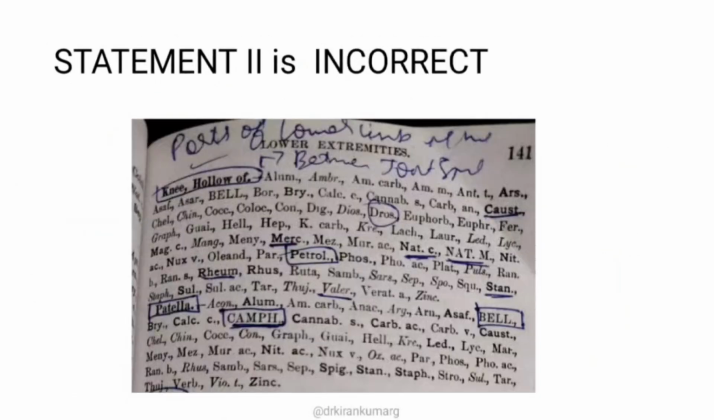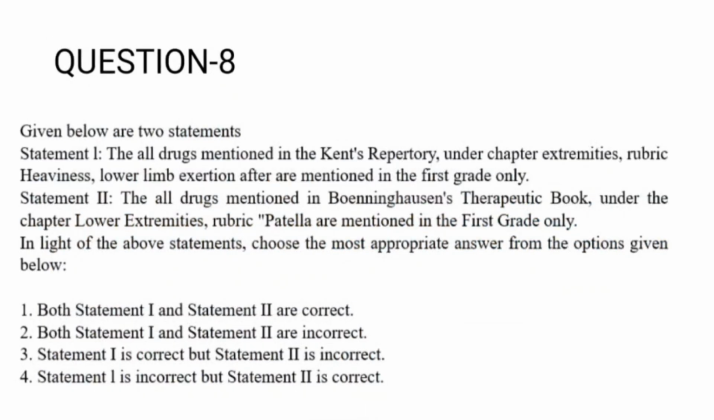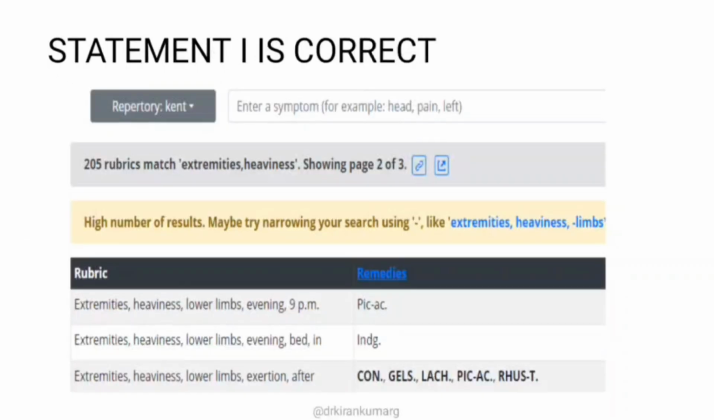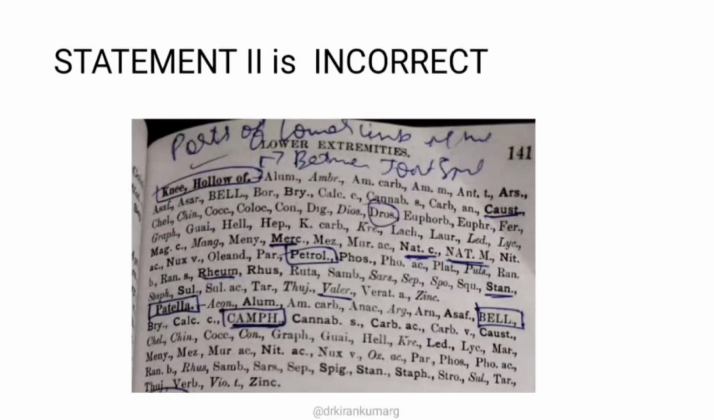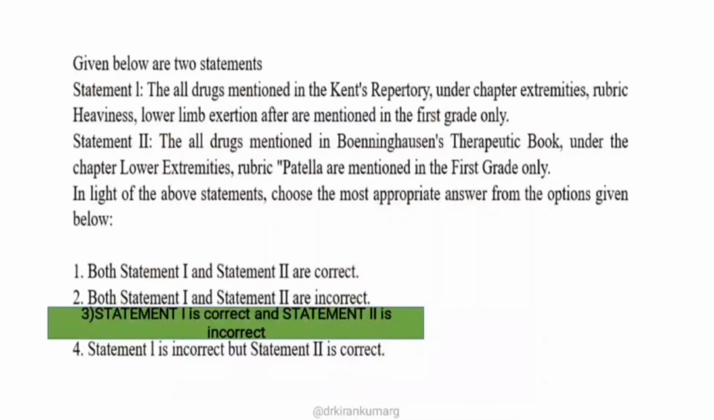Okay, moving on to the next statement. All the drugs mentioned in BTPB under the chapter lower extremities, rubric patella, are mentioned in the first grade only. This question is a combination of repertories, where the first statement is of Kent's repertory and the second statement is of BTPB repertory. In lower extremities, patella, not all remedies are mentioned in the first grade only. Only belladonna and camphora are mentioned in first grade, whereas other remedies are mentioned in different grades. So statement 2 is incorrect. The right answer is: statement 1 is correct and statement 2 is incorrect.